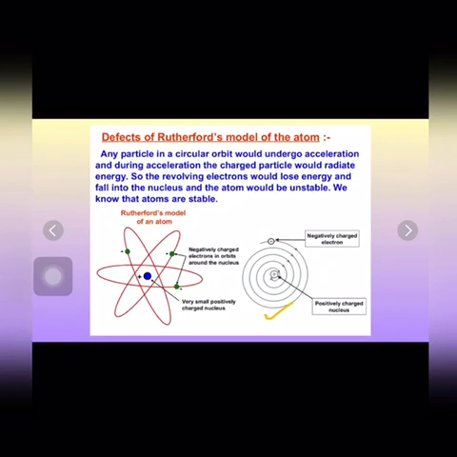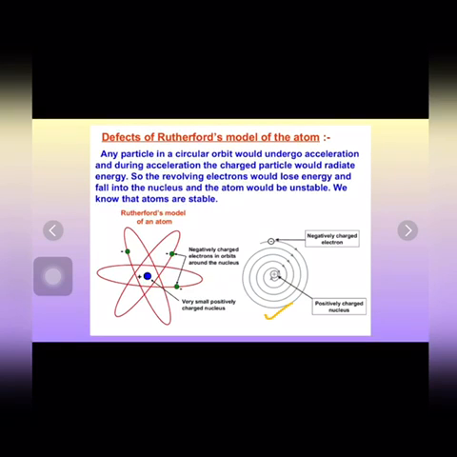Because the charged particle loses energy while revolving around a circular path, its orbit will become smaller and smaller, following a spiral path, and ultimately this electron should fall into the nucleus. In other words, we can say the atom should collapse. However, this actually does not happen and the atom is quite stable. If this were so, an atom should be highly unstable and hence matter would not exist in the form that we know, but we know that atoms are quite stable.